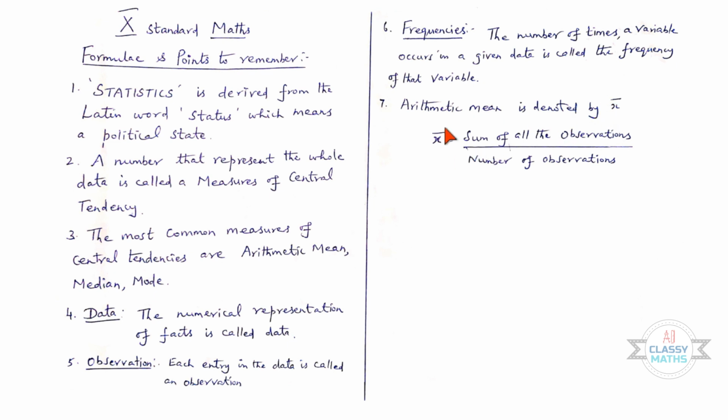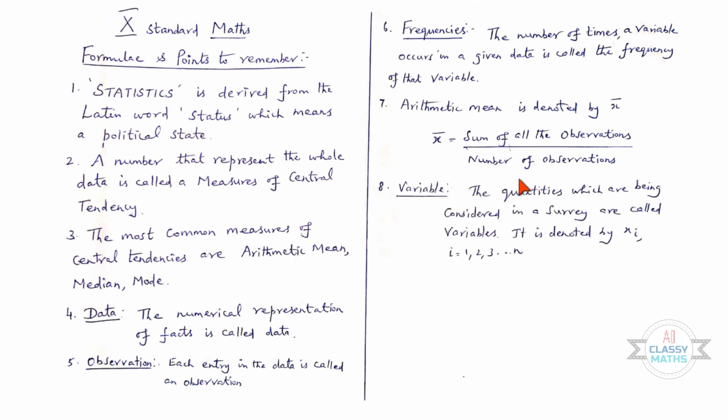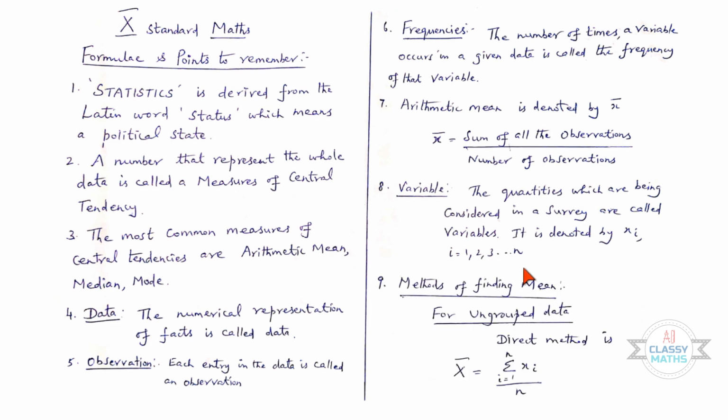That is, x bar is equal to sum of all the observations by number of observations. It is nothing but average. Eighth one, variable. The quantities which are being considered in a survey are called variables. It is denoted by xi, where i is equal to 1, 2, 3, etc., n. Ninth one, methods of finding mean.